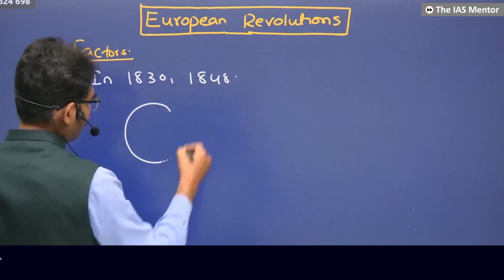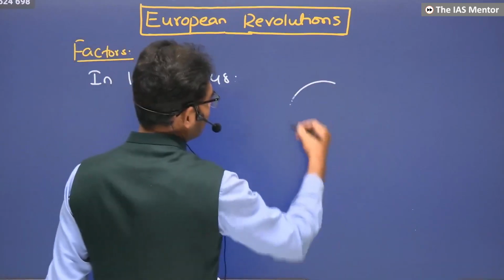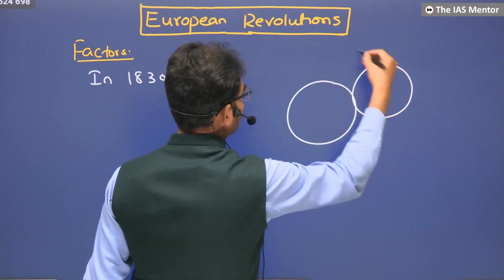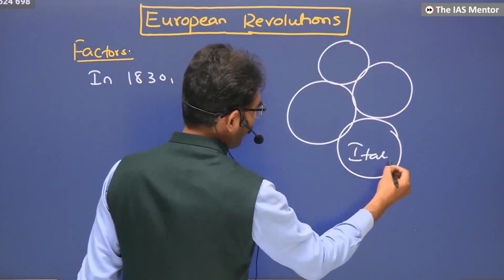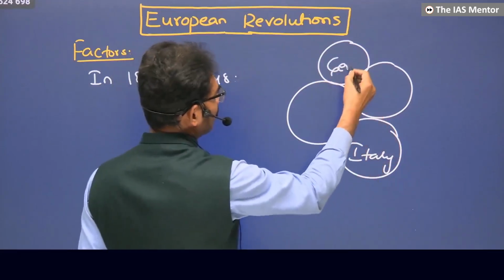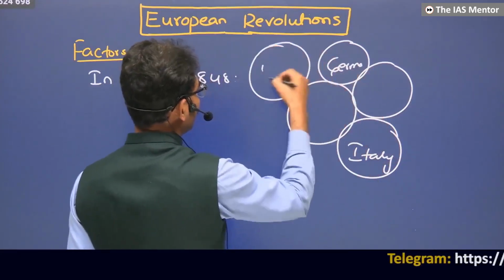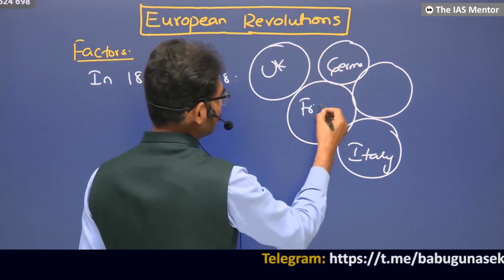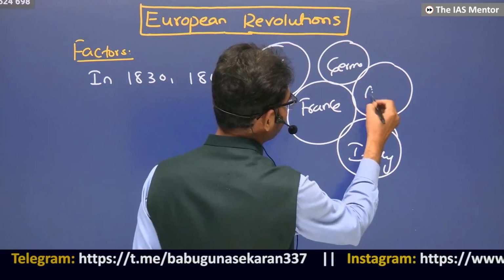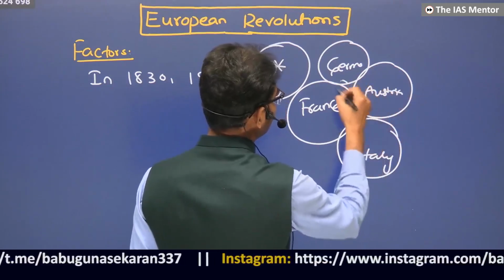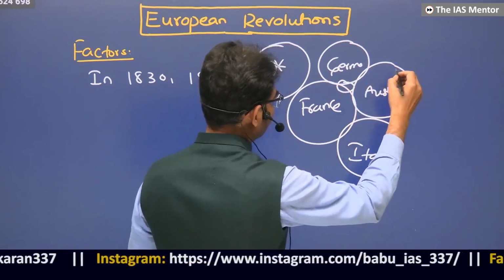If I draw, this is France. These are other, neighboring kingdoms: Italy, Germany, even the United Kingdom also. Every place is affected by the French Revolution. Austria, Belgium.